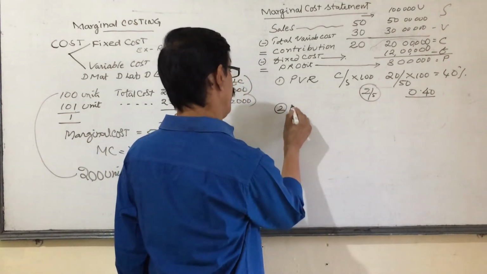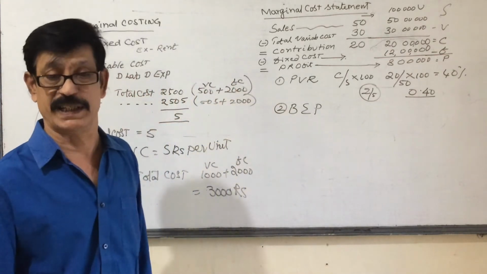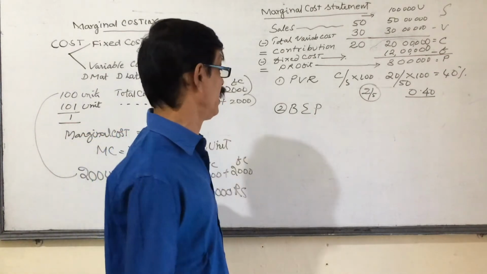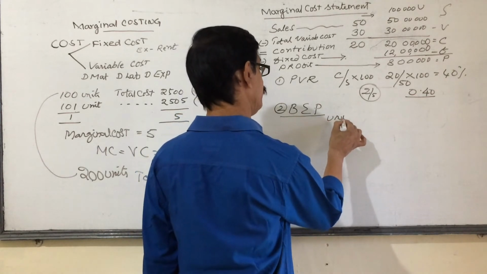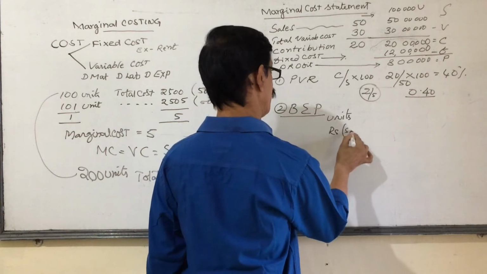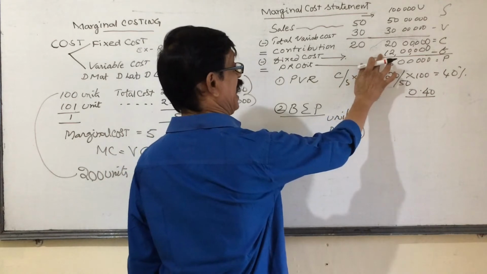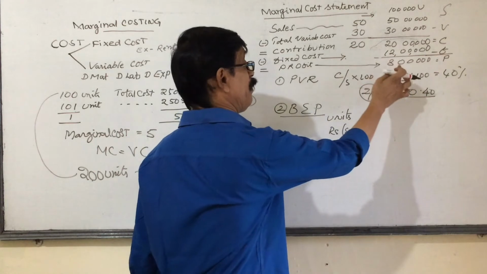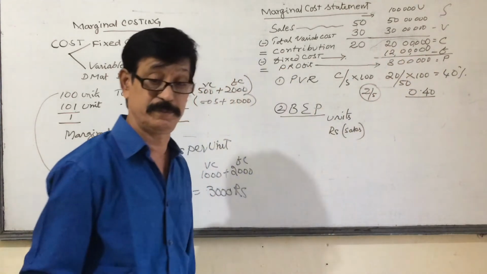Now come to break-even point. Break-even point is the level of output at which no profit, no loss. Just we recovered our total cost. Break-even point can be expressed in units or in rupees. It is also called sales. Now, our fixed cost is 12 lakhs. By selling one pen, we are getting only 20 rupees. How many units we have to sell so as to recover our 12 lakhs? That is called break-even point.